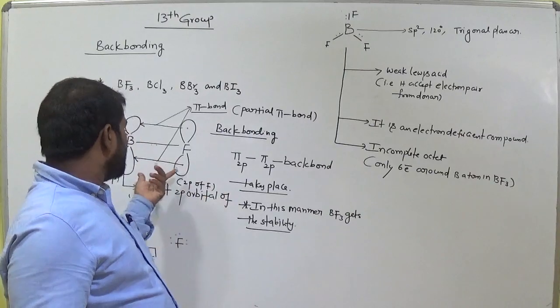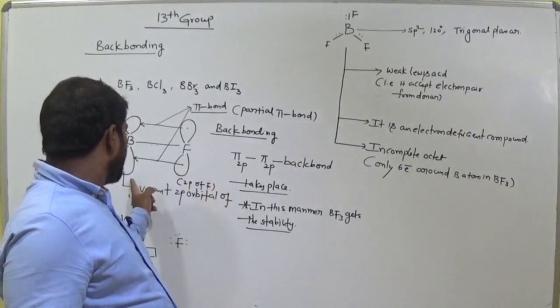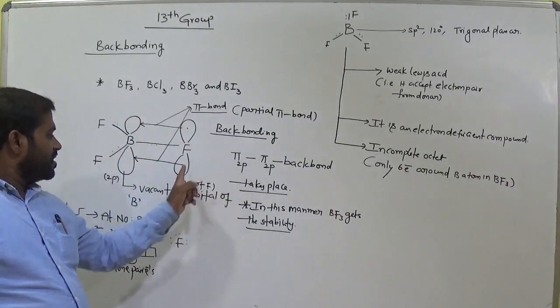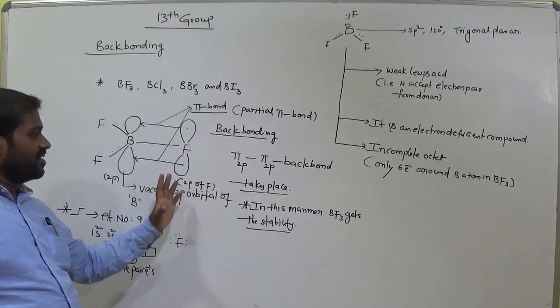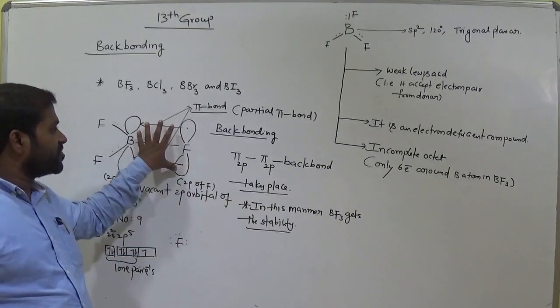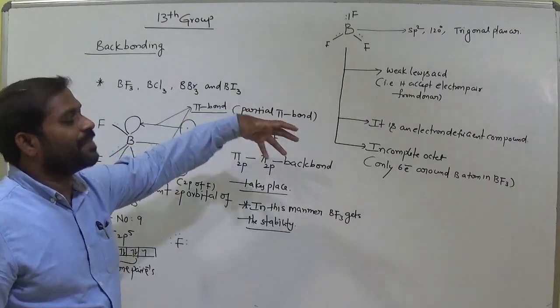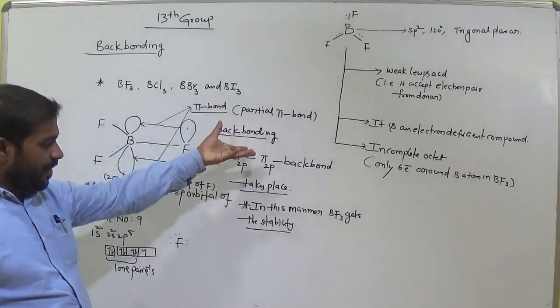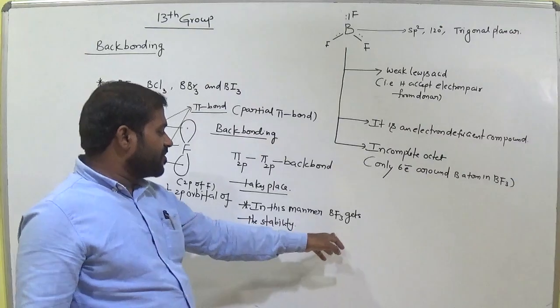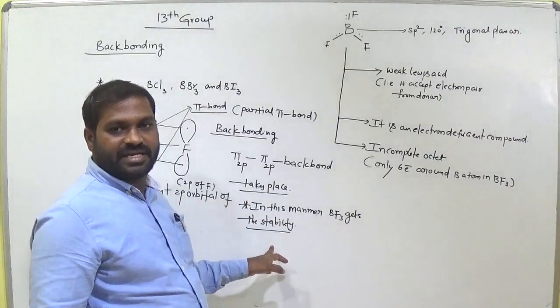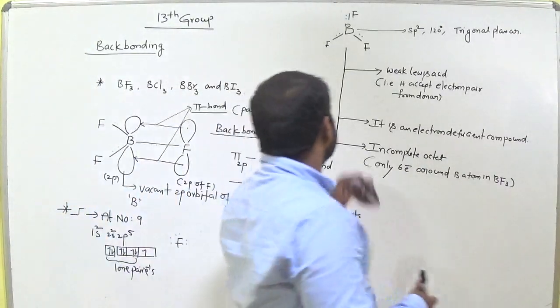Now which type of back bond? Pi 2p orbital, pi 2p orbital involved here. So that pi bond is formed. That pi bond is called a partial pi bond. In this manner, boron trifluoride gets the stability. Remember this point.